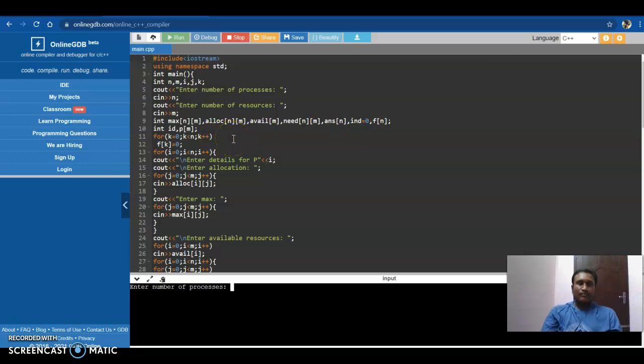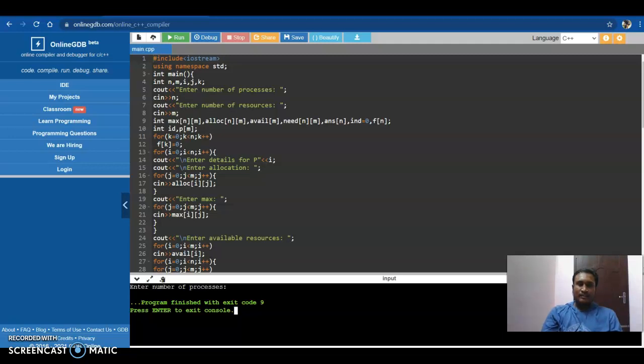For k equals 0, k less than n, k plus plus. If k equals 0, for i equals 0, i less than n, i plus plus. cout enter details for P[i]. cout enter allocation. For j equals 0, j less than m, j plus plus, cin allocation[i][j]. cout enter max. For j equals 0, j less than m, j plus plus, cin maximum[i][j].